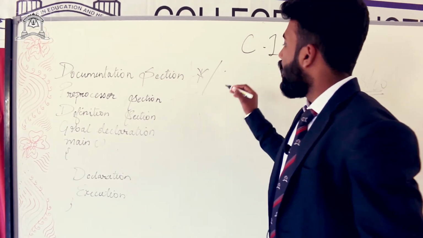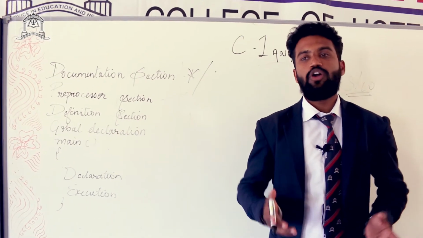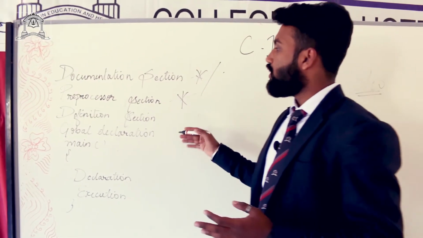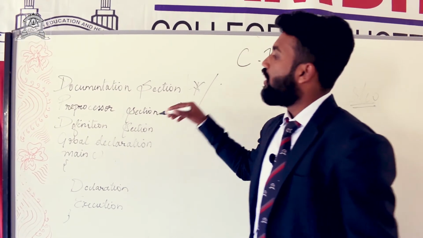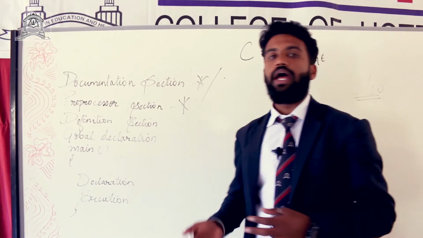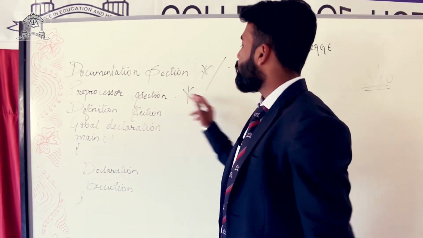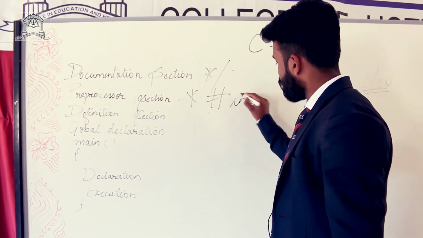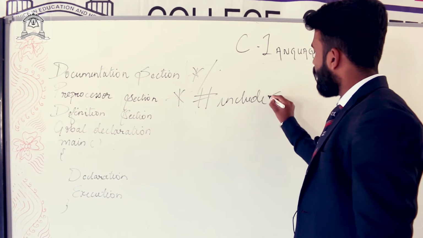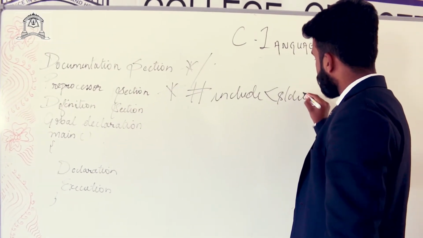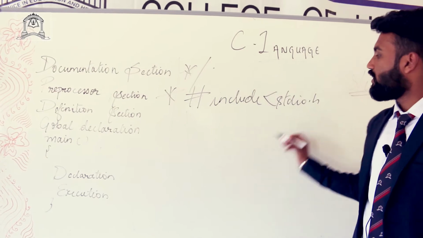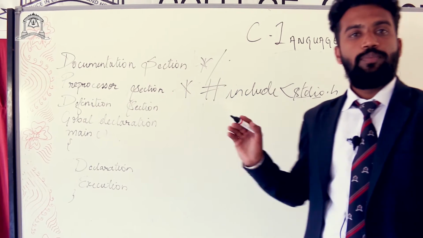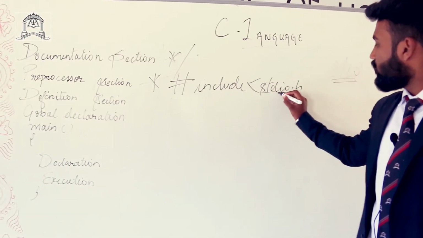Header file means in C programming, each and every statement or a function has some inbuilt functions. Those inbuilt functions will be developed and built into a file, that is called preprocessor section. This preprocessor section will start with #include. For example, stdio.h. What is stdio.h? stdio.h means standard input output header file, which means all the input and output operations functions will be stored in this header file.